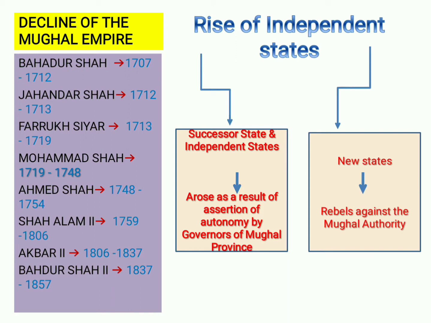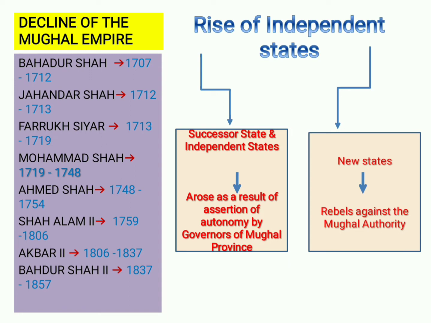And Muhammad Shah ruled from 1719 to 1748. From 1713 to 1720, the Mughal rule was actually under the control of the Sayyid brothers, who were known as the kingmakers, as we have already discussed.